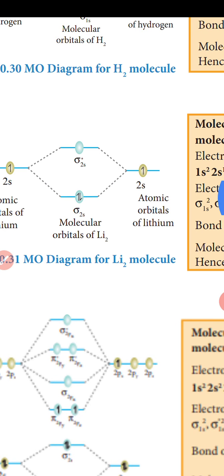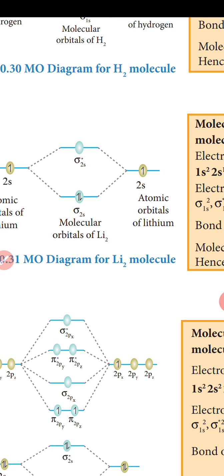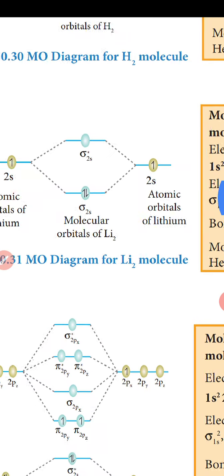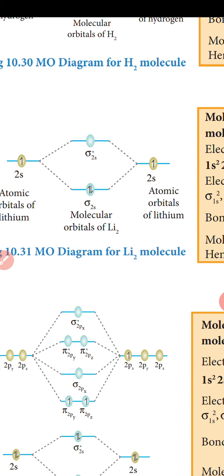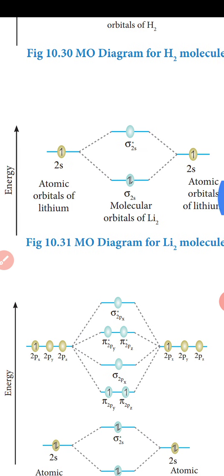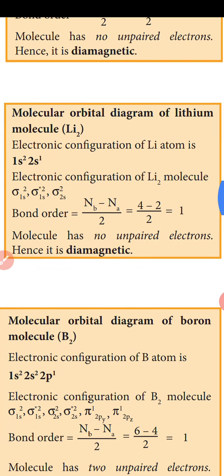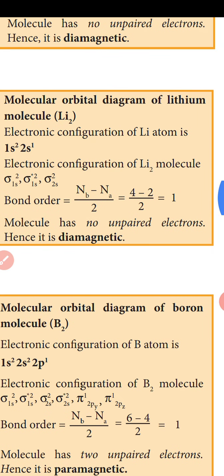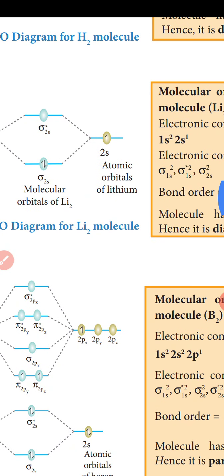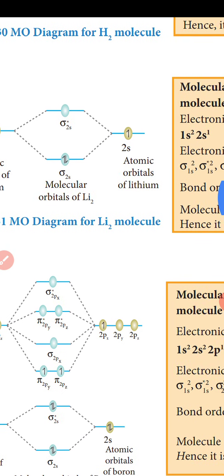The second one, discuss the MO diagram of the lithium molecule. The 2s atomic orbitals of lithium combine to form the molecular orbitals of Li2. The electronic configuration of lithium is 1s2, 2s1. So the electronic configuration of the Li2 molecule is sigma 1s2, sigma star 1s2, sigma 2s2. So bonding orbitals 2.